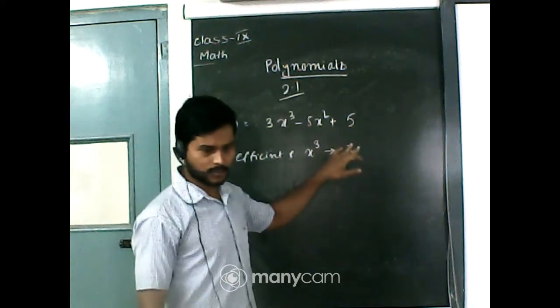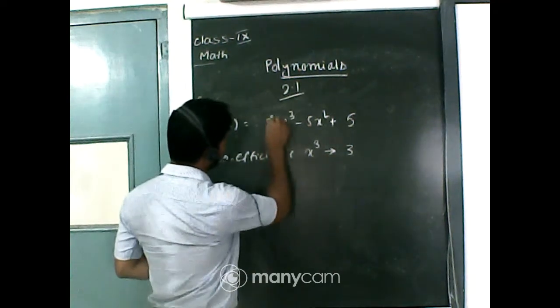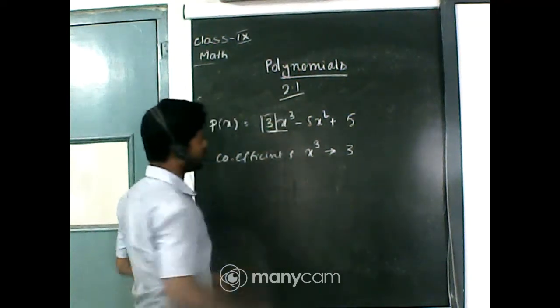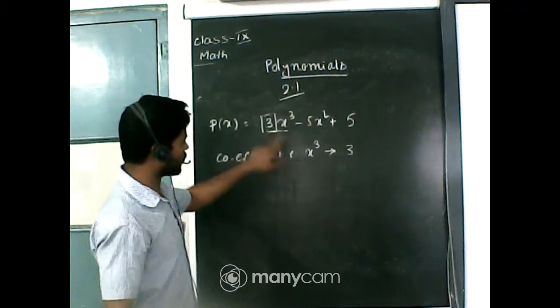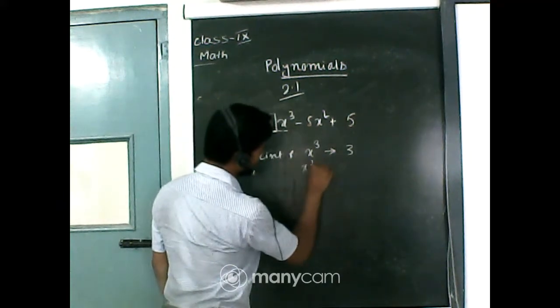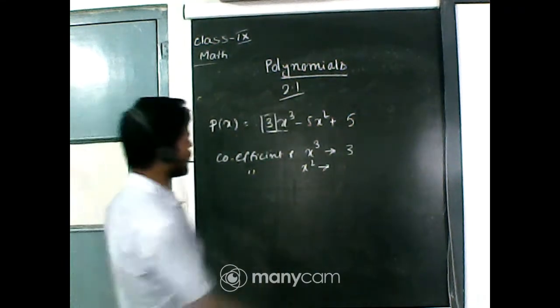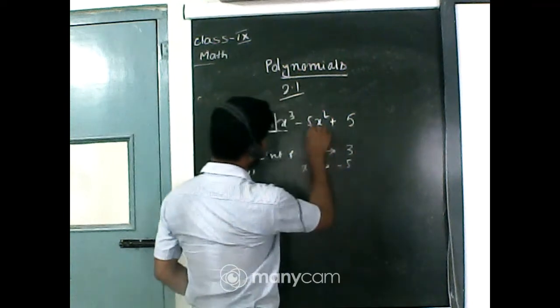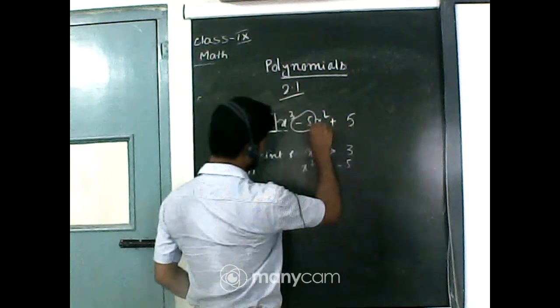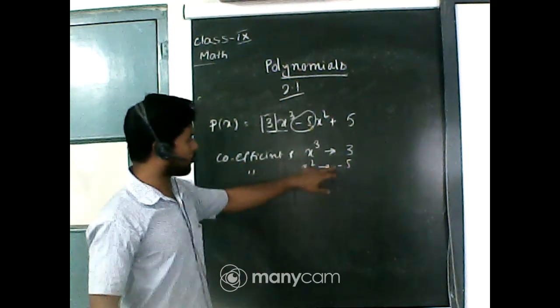So here the numerical factor of this term is 3, so the coefficient of x cube is 3. Now what is the coefficient of x square? Very good, this is minus 5, because here the numerical factor of this term is minus 5.